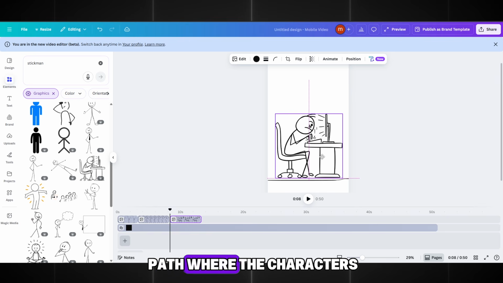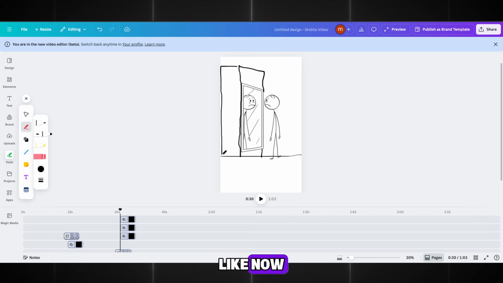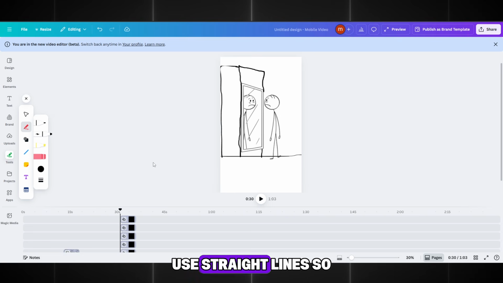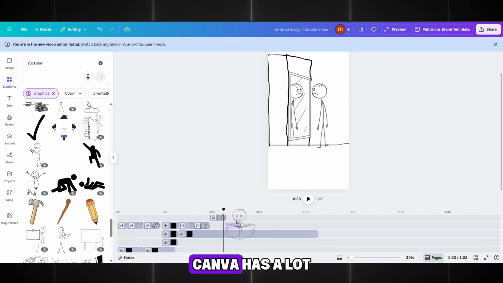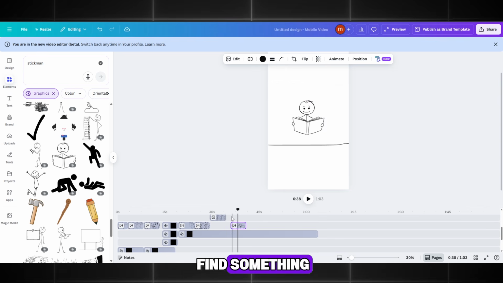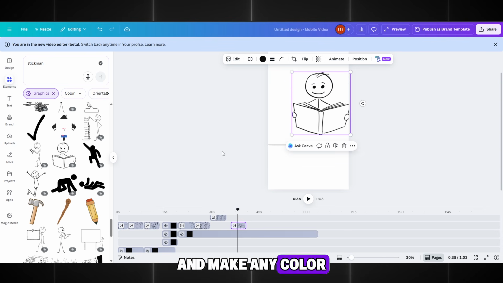Everything is very easy, but my advice is to draw small details because they often make a big difference. I drew a small path where the characters are standing. Some scenes require additional drawing, like now when I'm drawing a wardrobe with a mirror on it. You don't even have to draw perfectly. But if you are a perfectionist, use straight lines so everything looks neat. Canva has a lot of different stickman images, so you will definitely find something. And if not, you can draw right here or create your own character and make any color you want.